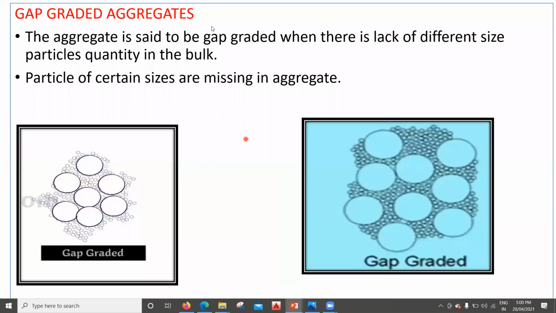The next is gap graded aggregates. So what are these gap graded aggregates? The aggregate is said to be gap graded when there is a lack of different size particles in the bulk. So particles of certain sizes are missing in the aggregate. What you can see here is that only two different sizes of aggregates are there, one very big and one very small. So everywhere you have voids. That is called gap graded aggregates.